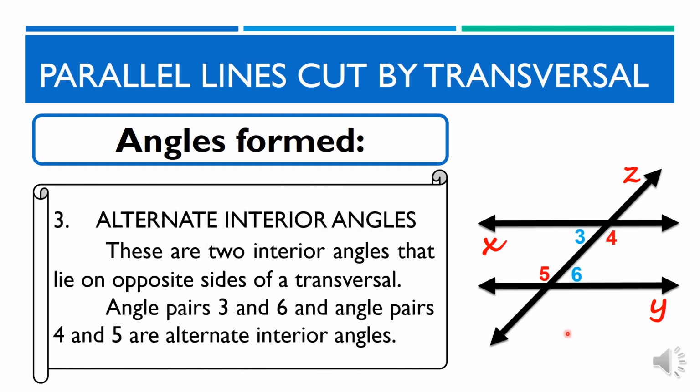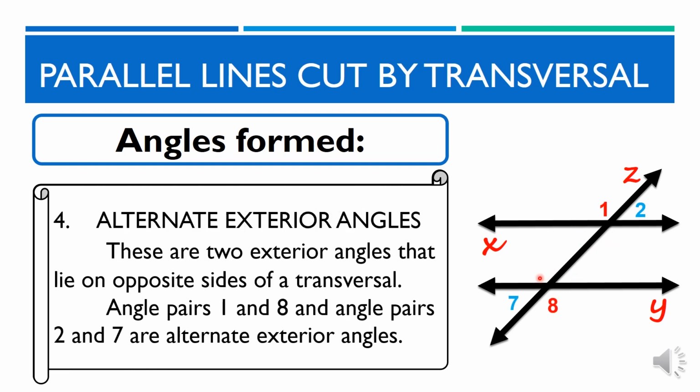Number 3, alternate interior angles. These are 2 interior angles that lie on opposite sides of a transversal. Angle pairs 3 and 6 and angle pairs 4 and 5 are alternate interior angles. Ito naman ang mga angle pairs sa loob ng parallel lines. Tandaan na ang angle pair ay laging magkasama or magka-partner. Ito ay nakapwesto sa magkaibang parte ng hindi magkatabi. Sa ating example, ito ay ang mga angle pairs 3 and 6 at 4 and 5.